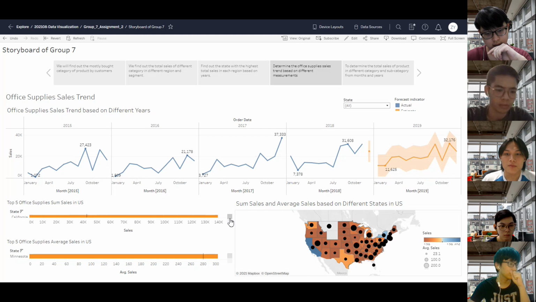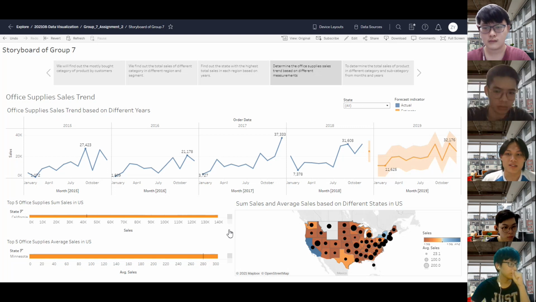The top 5 office supplies sum sales in US and top 5 office supplies average sales in US. Both of the graphs are just showing the top 5 sales trends for the office supplies category. The top 3 of the 5 states are shown in orange color to differentiate them between the 5. The office supply sum sales for the top 3 country has a minimum sales of around 42,500, where the country are California, New York, and Texas.